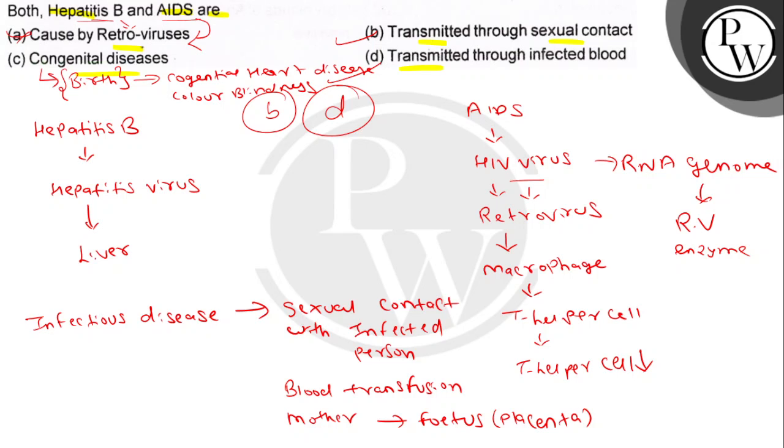Okay, so this is also not the right answer, because hepatitis B and AIDS are infectious diseases which can spread from one person to another through sexual contact with an infected person, through blood transfusion from an infected person, or from mother to fetus through the placenta. So option B and D both are your right answer.